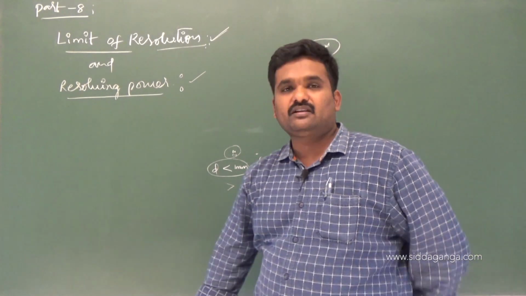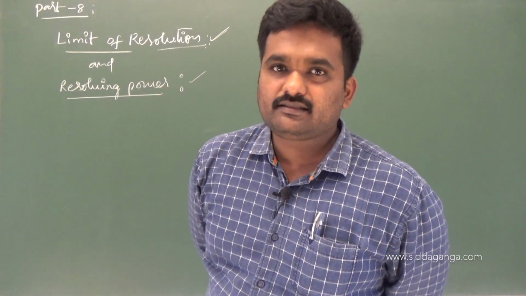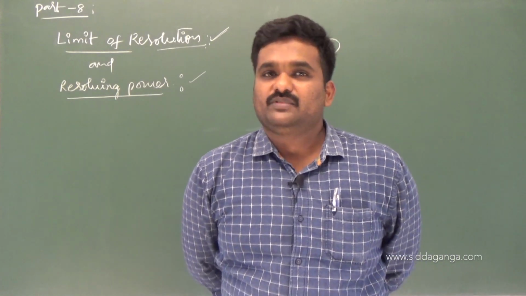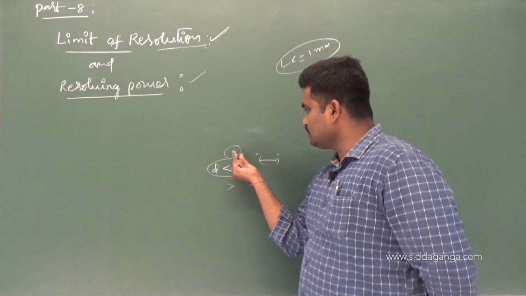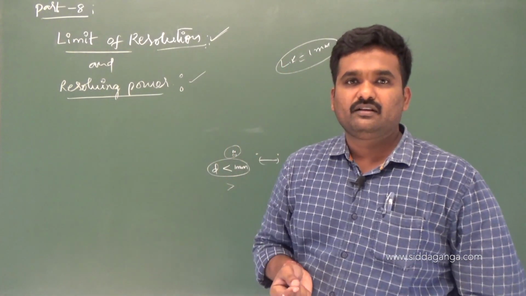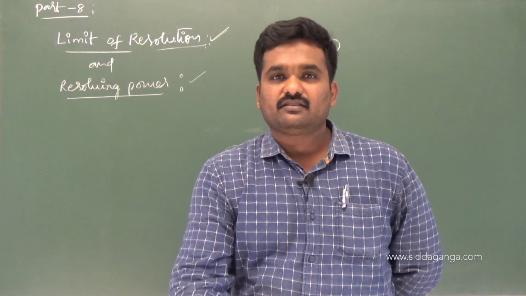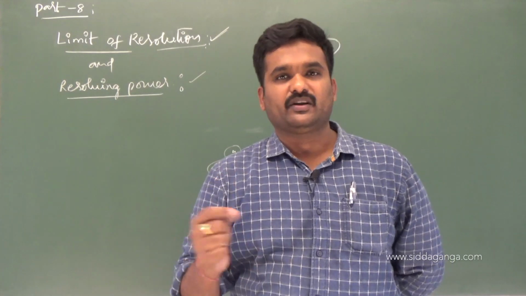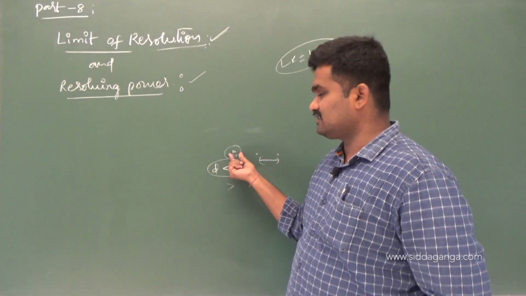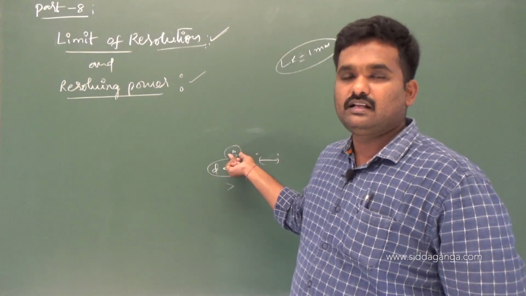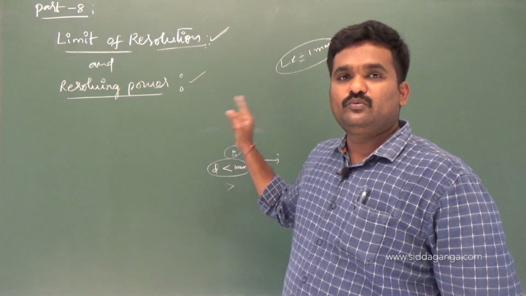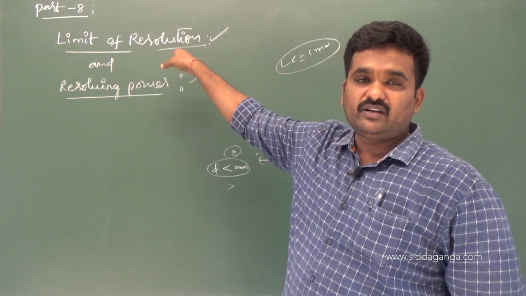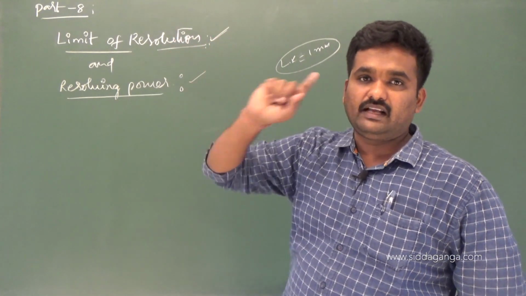Limit of resolution is the least distance between two closely placed objects to view them as two separate, distinct objects. So what is the least distance you need between two objects placed side by side to view them as two distinct objects? That itself we call the limit of resolution of that particular optical instrument.